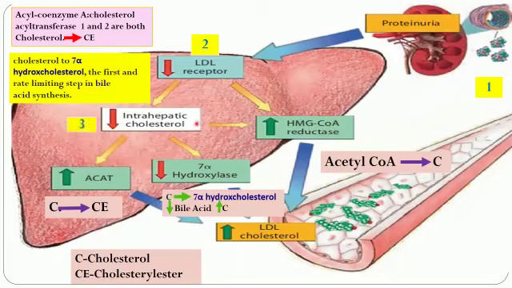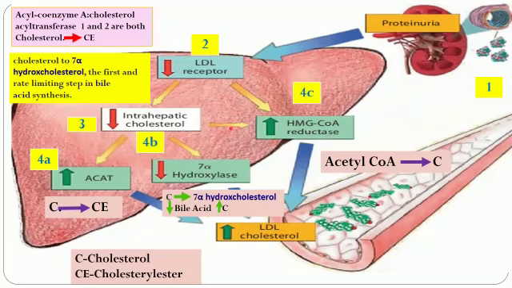The second thing that happens is there is decreased intrahepatic cholesterol synthesis, and so this leads to activation of ACAT enzyme. ACAT enzyme actually esterifies cholesterol to cholesterol ester, and the second change that occurs is that there is inhibition of 7 alpha hydroxylase enzyme. 7 alpha hydroxylase enzyme is an enzyme of the bile acid synthetic pathway where cholesterol is converted to bile acids. So there will be decreased bile acid formation and increased cholesterol.